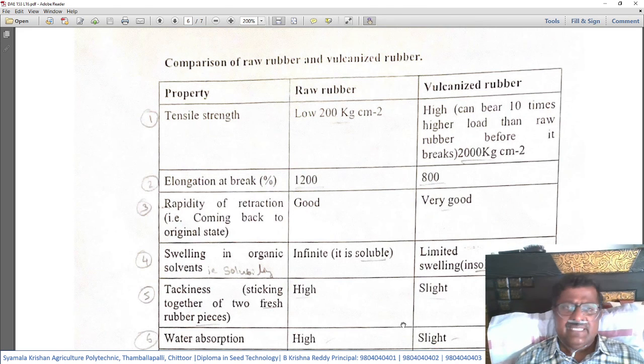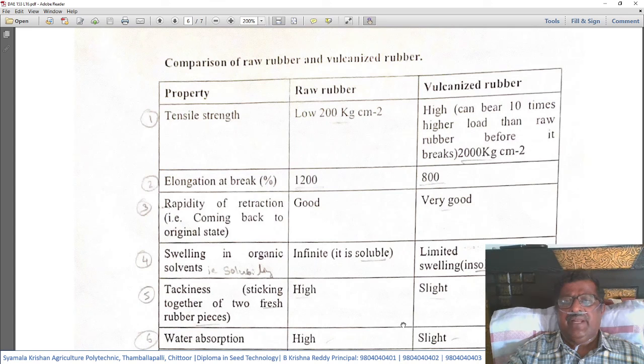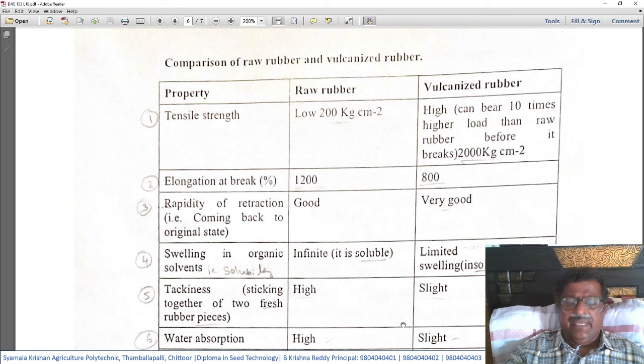Number one property is tensile strength. Raw rubber is low, that is 200 kg per square centimeter. That is, vulcanized rubber can bear up to 10 times higher load than the raw rubber before it breaks. Here it is 200 kg per square centimeter, here it is 2000 kg per square centimeter. That means it can tolerate a load of 2000 kgs per square centimeter of the rubber, whereas raw rubber only up to 200 kg.